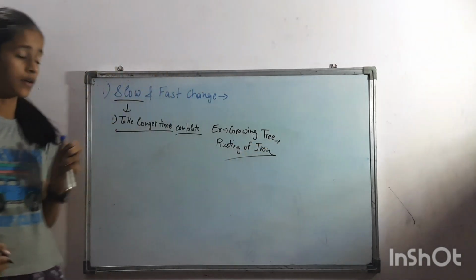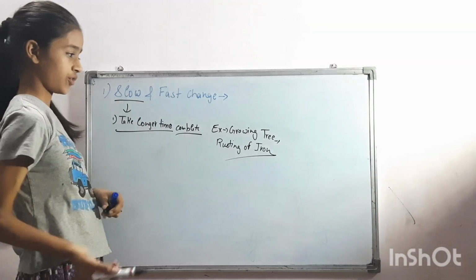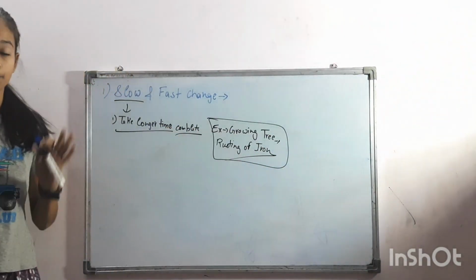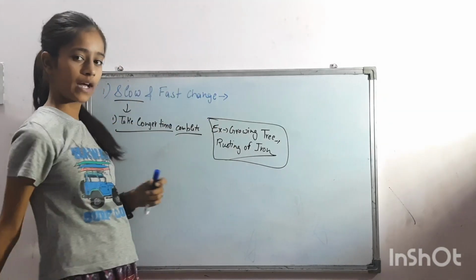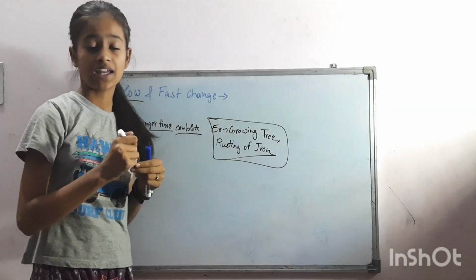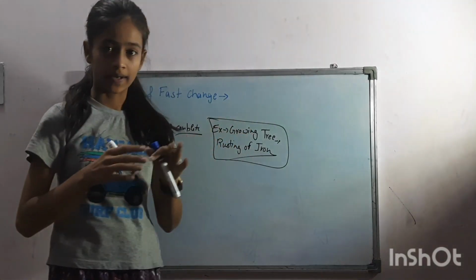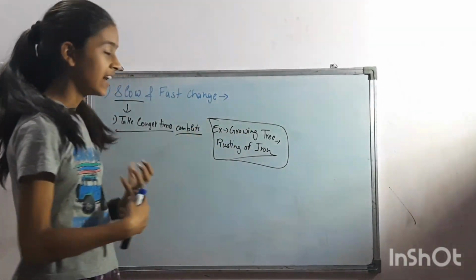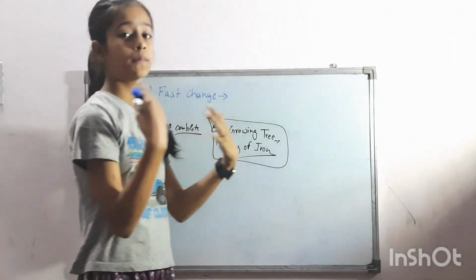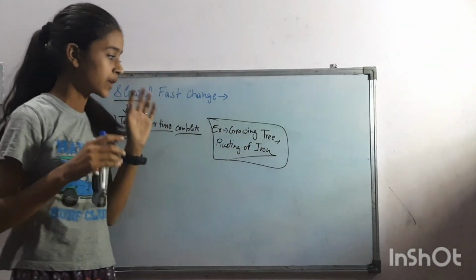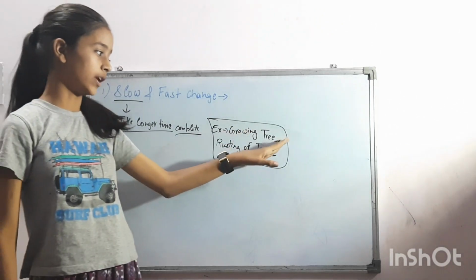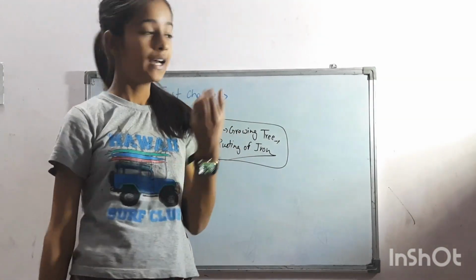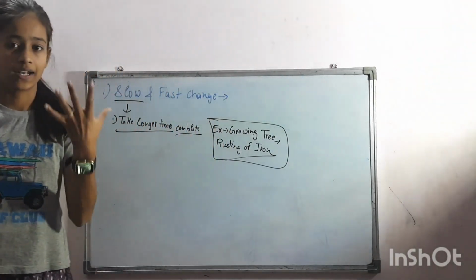These are some examples of slow change because these changes take a long period of time to get completed. Change means when a substance is in one position and it gets to another position, that is called a change. Growing a tree is a change, as in the start there is a seed that becomes a plant and then a tree.